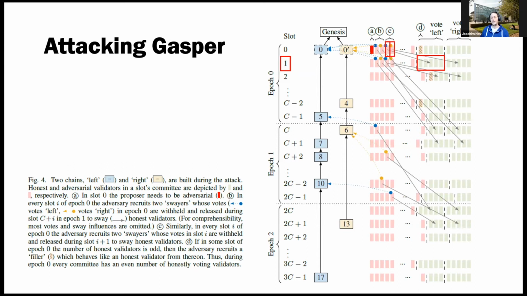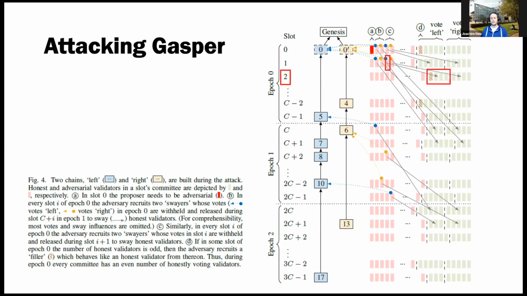And we're going to have another validator vote for the right chain and show that vote to the other half of the honest validators. Now, again, one half sees the left chain leading and will vote for left, and the other half sees the right chain leading and will vote for right. And we again get a tie.